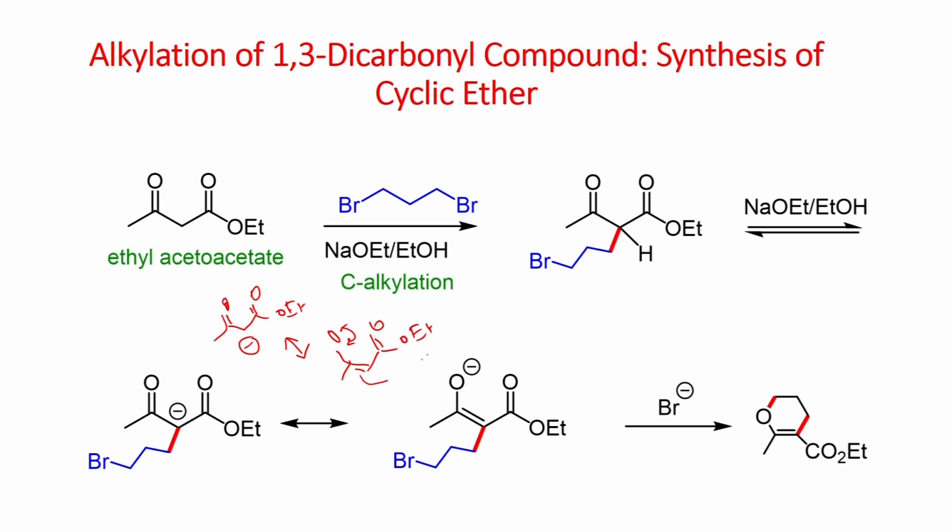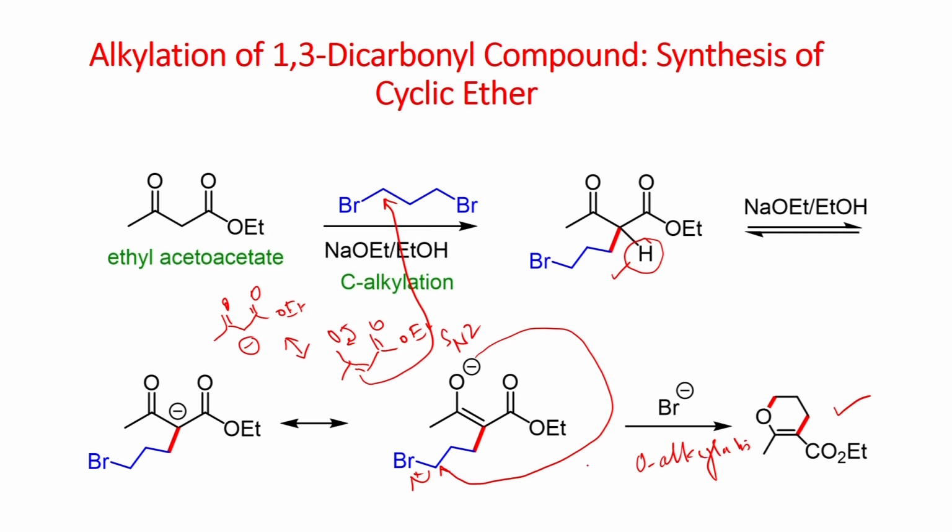So, this can undergo reaction here via SN2, and you get this alkylation compound. Once you form this one, now the base can deprotonate this proton, and you form this carbanion, which can exist in the form of enolate, as you can see here. Once we form the enolate, this undergoes SN2 reaction, and you get the cyclic ether. First C-alkylation takes place, the next step O-alkylation takes place to give this cyclic ether as the product.